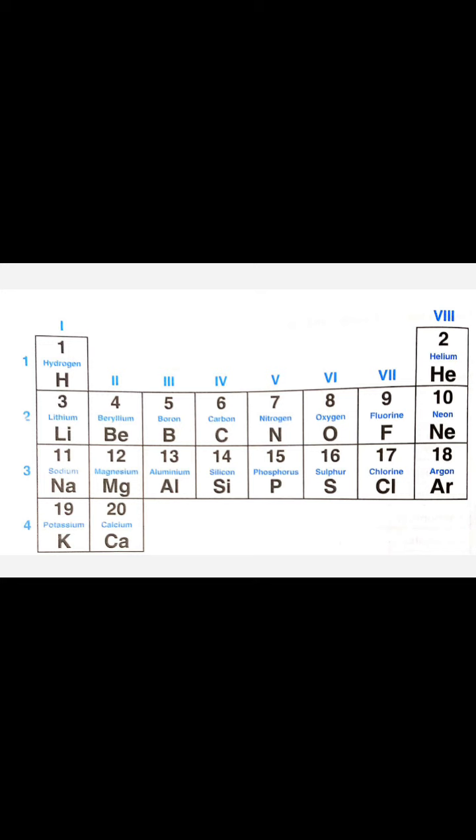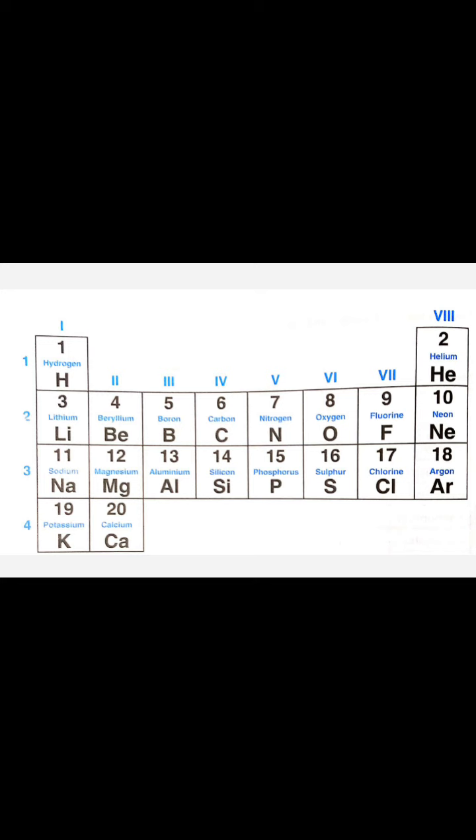There was a scientist, Dmitry Mendeleev, and he gave one table or periodic table for the arrangement of elements, and this is a part of Mendeleev's periodic table. In this you can observe 8 vertical columns and 4 horizontal periods. A particular sequence you may observe, we should read it from left to right. First one is hydrogen, then helium, then lithium, then beryllium, fifth is boron, sixth is carbon, and so on. This is the way to read a periodic table, left to right.